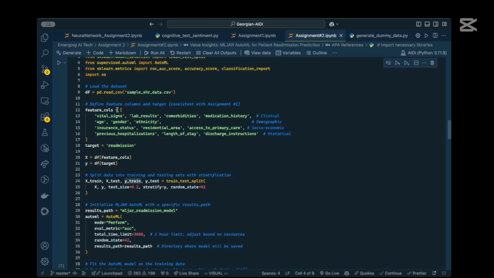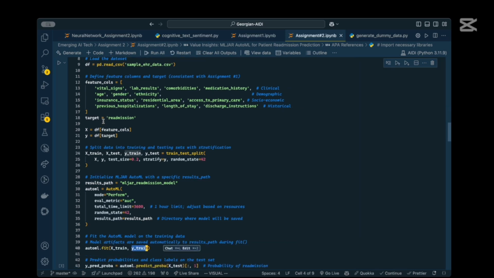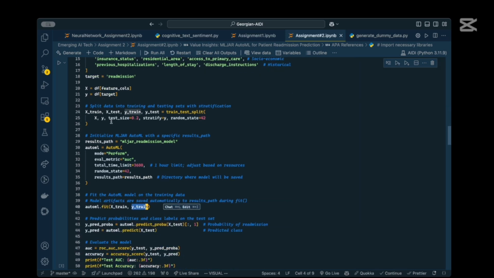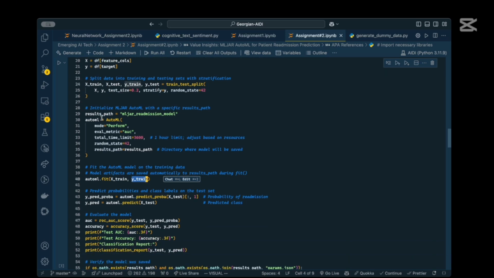We have created feature columns based on category. Clinical, demographic, socioeconomic, and historical categories are there in the data. And our target would be readmission. First of all, we go ahead and do a train test split of the dataset. The train test split is 80 to 20 percent. Once that's done, we also define the result path.